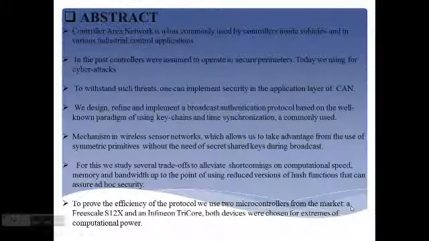Abstract. My project abstract is: Controller Area Network is a bus commonly used by controllers inside vehicles and various industrial control applications. We design, refine, and implement a broadcast authentication protocol based on the well-known paradigm of using keychains and time synchronization. This mechanism is used in wireless sensor networks. We study several trade-offs to alleviate shortcomings in computational speed, memory, and bandwidth, up to the point of using reduced versions of hash functions.